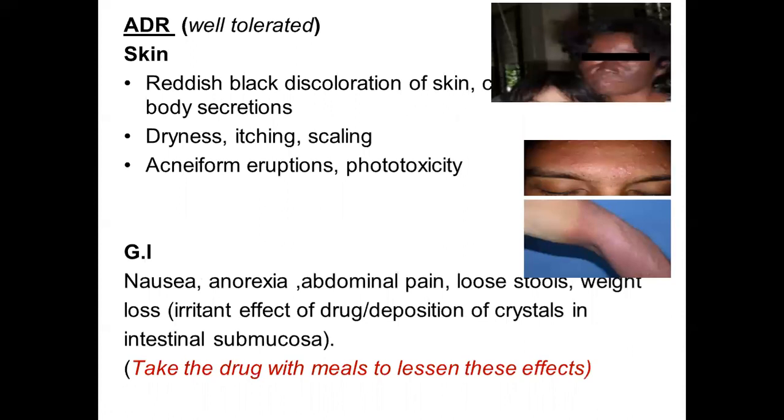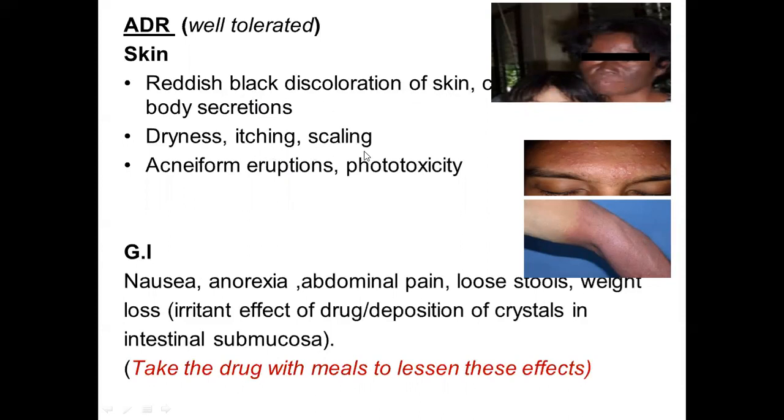It is usually a well-tolerated drug, but the adverse effects that can occur are the reddish-black discoloration of the skin, the conjunctiva, the hair, and the body secretion. So you can see in the picture there is a reddish-black discoloration of the face, and even in the conjunctiva there can be a reddish discoloration. This usually disappears after the drug is stopped. However, it can cause cosmetic problems.